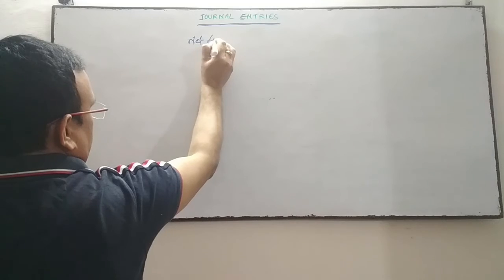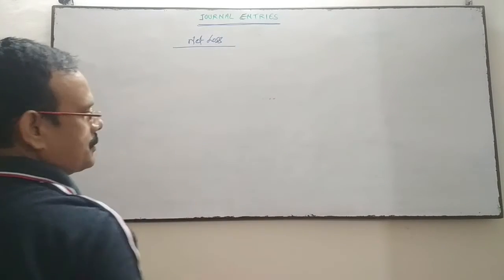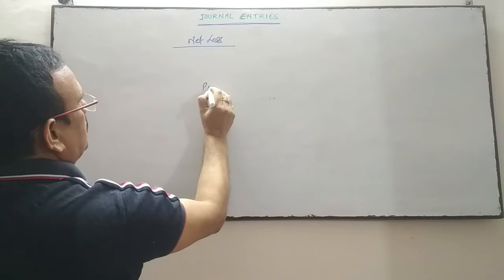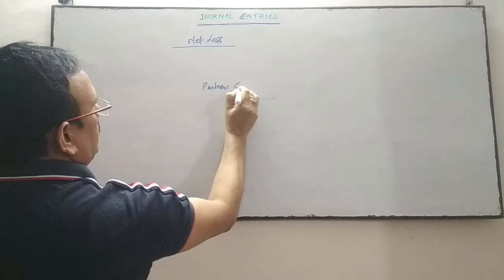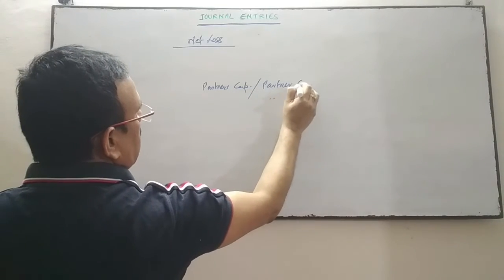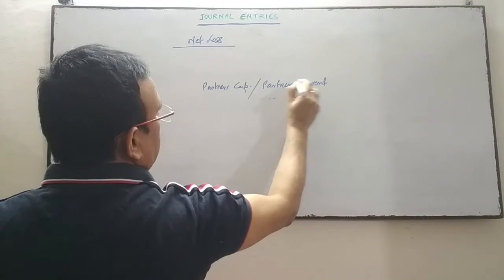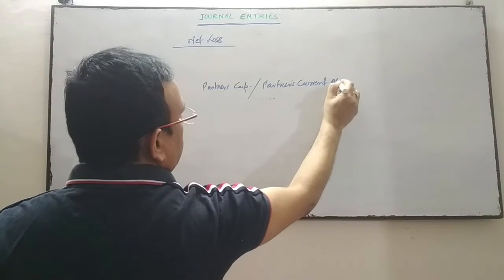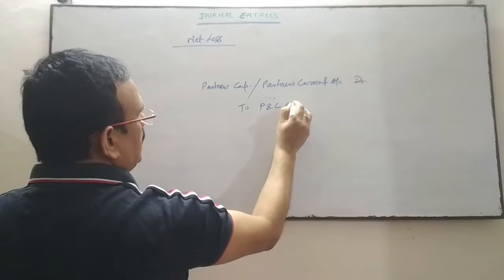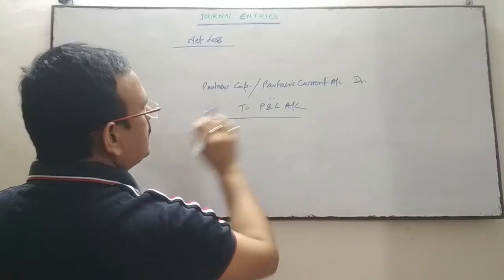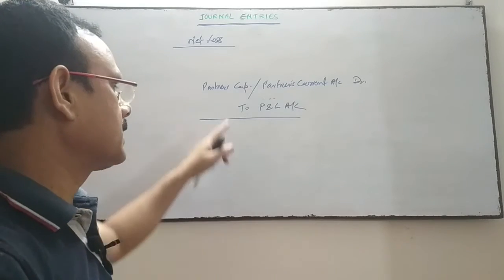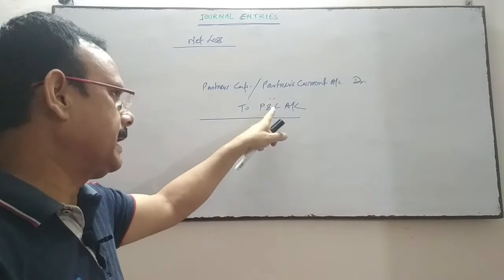So this net loss will be transferred to partners capital or partners current account debit, to profit and loss account. This profit and loss indicates the debit balance of profit and loss, which will be transferred to partners capital or partners current account, as the case may be.